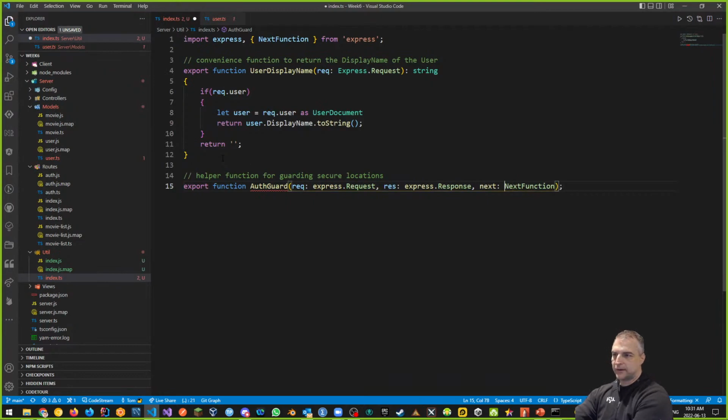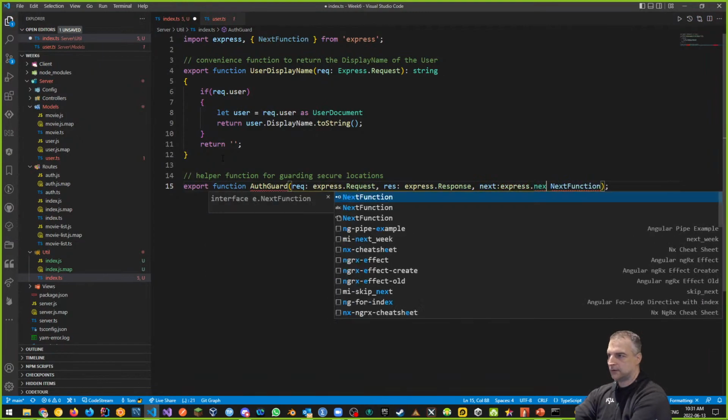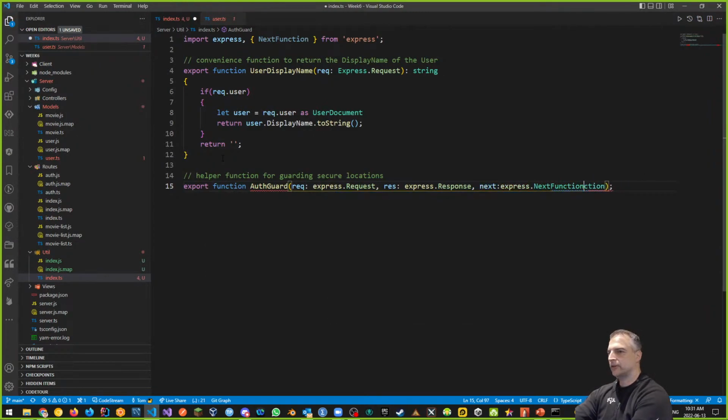Can I do express next function? I think I do, express.next function. Yeah, I probably do it this way as well. And so this is the signature, right? We don't need this up here then.